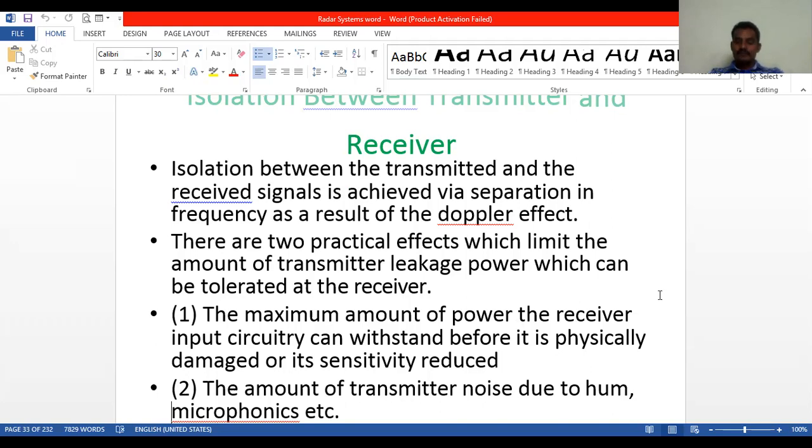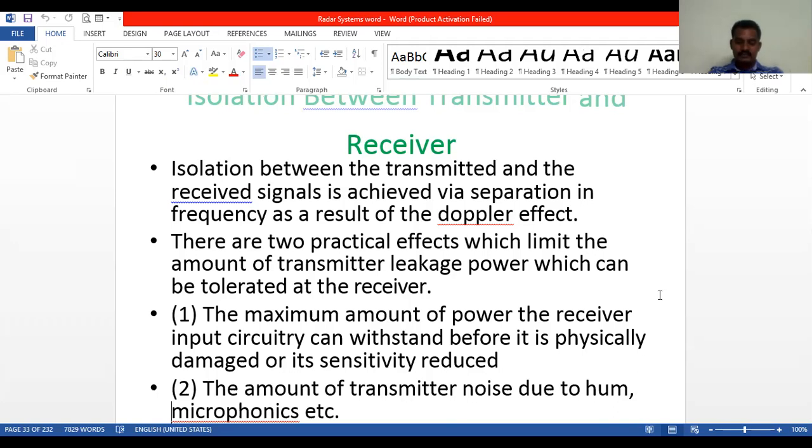The maximum amount of power the receiver input circuitry can withstand before it is physically damaged or its sensitivity reduced. First of all, the sensitivity will be reduced. That is the first practical effect.